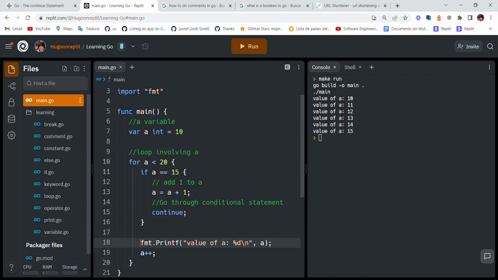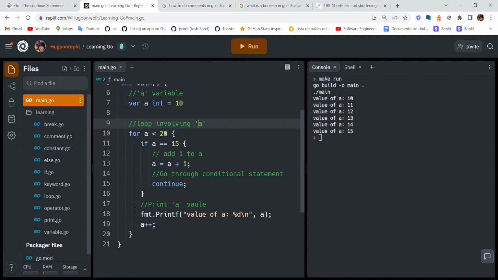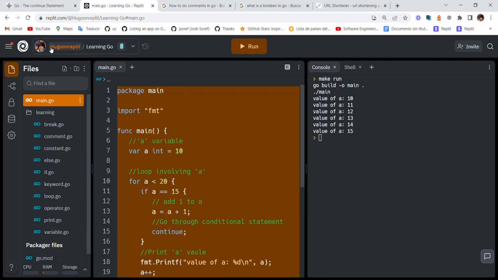No, and we print a, literally. Print a value. So don't confuse, it's not a, like it's the letter A, okay? And these are the continue, right? So continue.